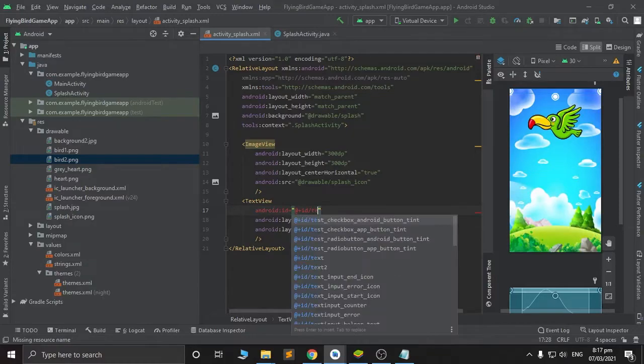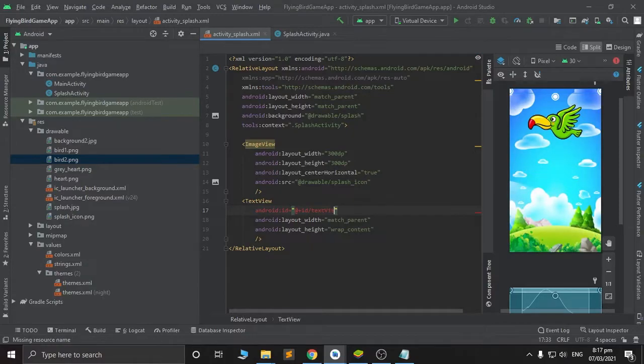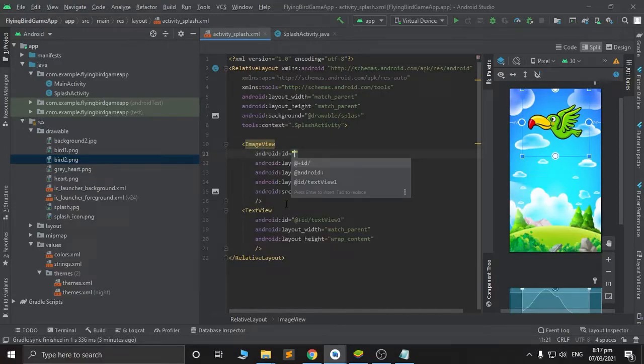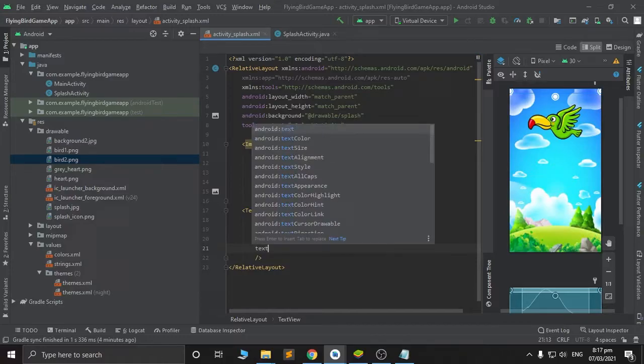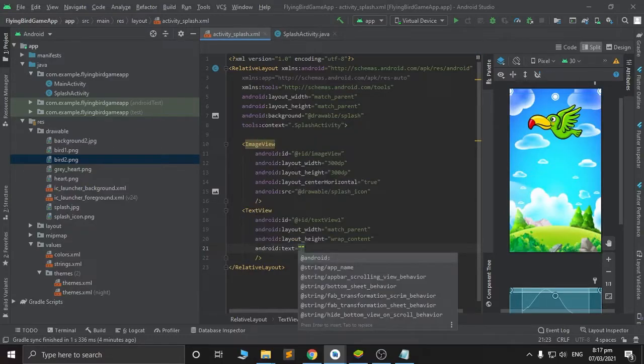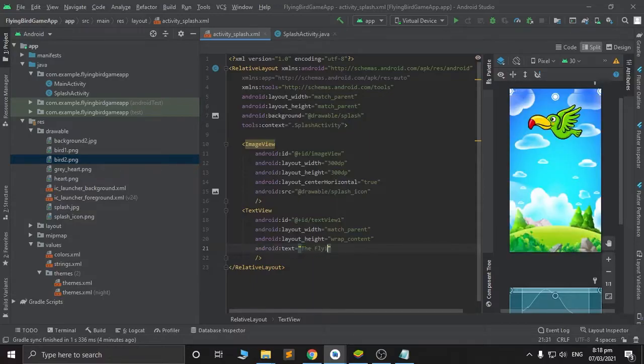Let's try to write text view 1. Then let's set up this text view: Flying Bird.